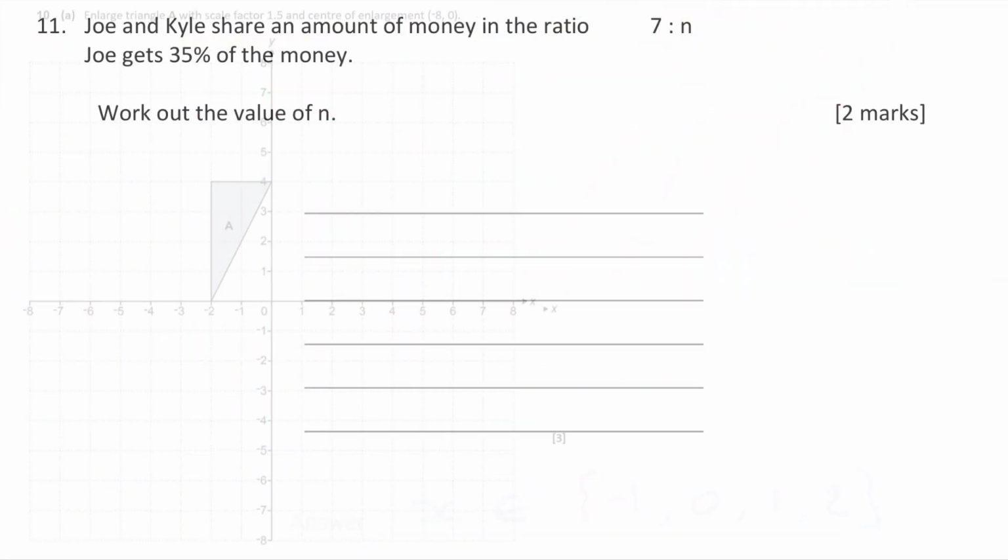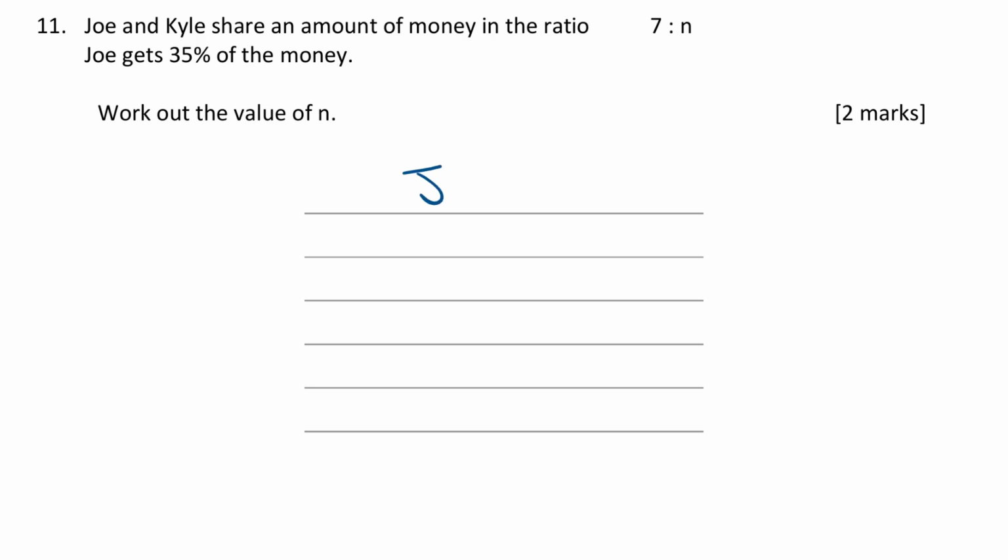Let's move on. Question 11. Joe and Kyle share an amount of money in the ratio 7 to n. Joe gets 35% of the money. Work out the value of n. Okay, so we know that Joe to Kyle is in the ratio of 7 to n.